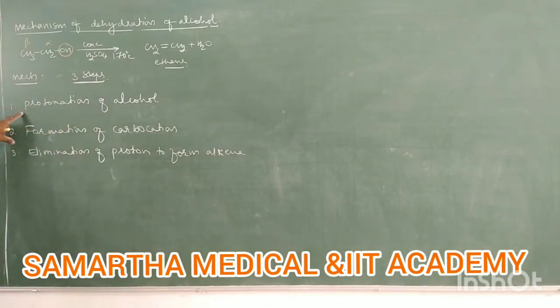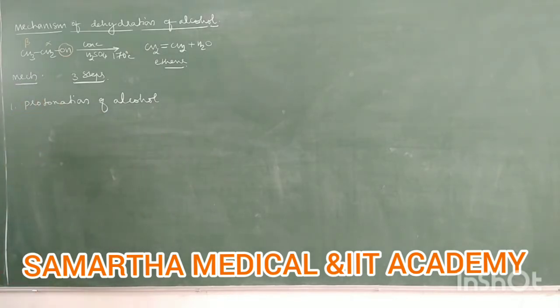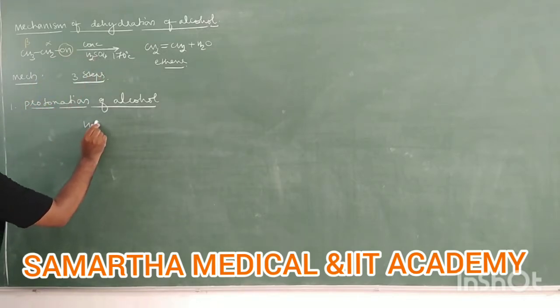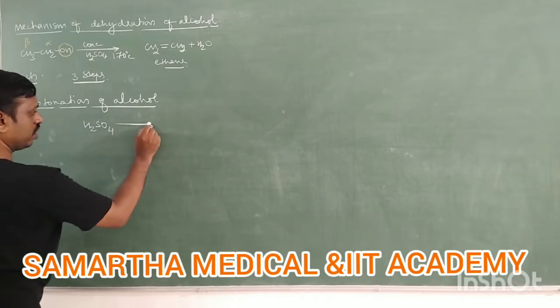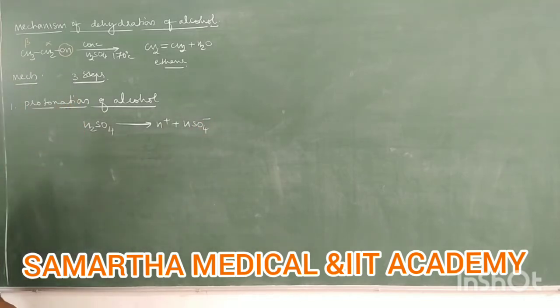So, there are 3 steps. One, protonation of alcohol; the alcohol undergoes protonation. Second, formation of carbocation. Third, elimination of proton to form alkene. Let us see them one by one. First is protonation of alcohols. Let us first take the role of acid. Here the acid is sulfuric acid, which undergoes dissociation. It forms H plus and HSO4 minus.